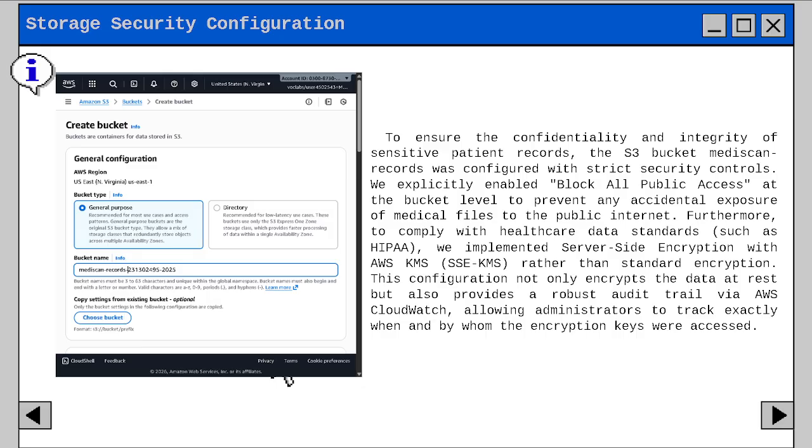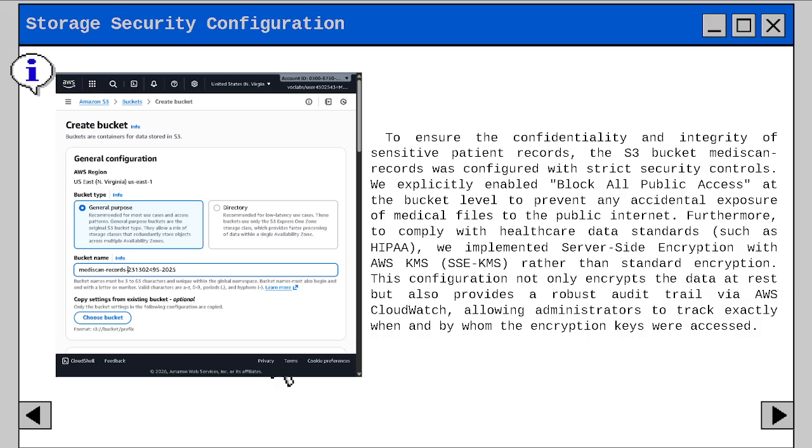Right, this is the storage security configuration. It is to ensure the confidentiality and integrity of the sensitive patient records. The S3 bucket medical record was configured with strict security controls. We explicitly enable block all public access at the bucket level to prevent any accidental exposure of medical files to the public. Other than that, it is to comply with healthcare data standards.